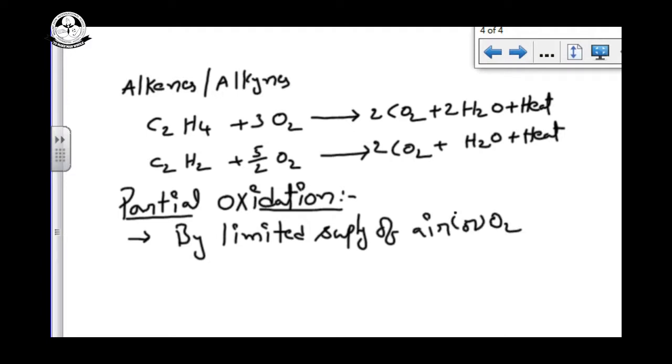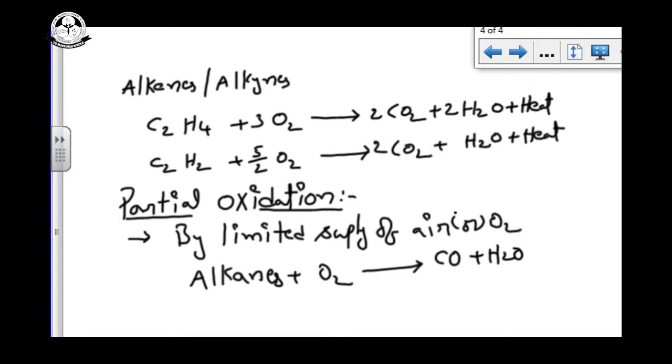By the limited supply of air or oxygen, we are going to go for partial oxidation. On partial oxidation of alkanes, we can get carbon monoxide and water.